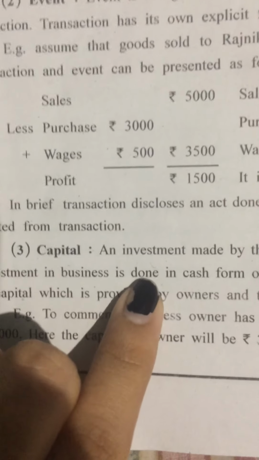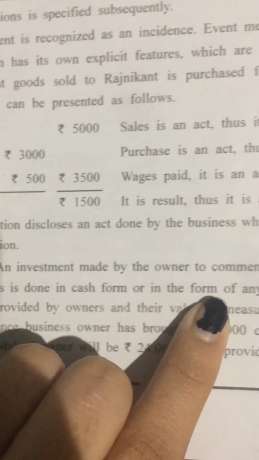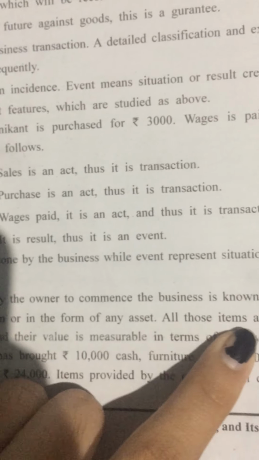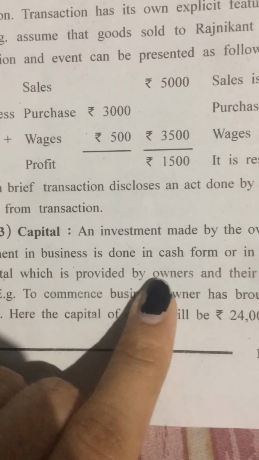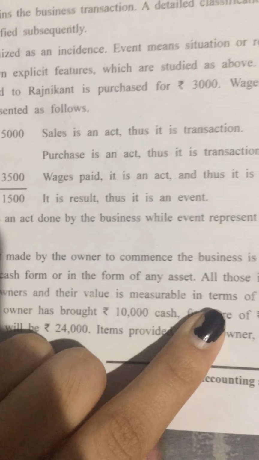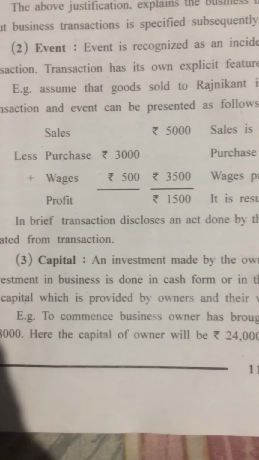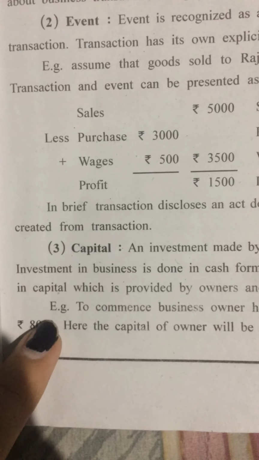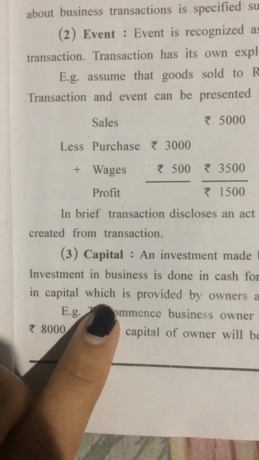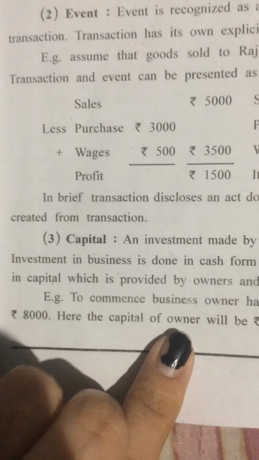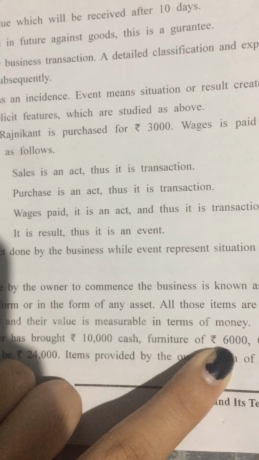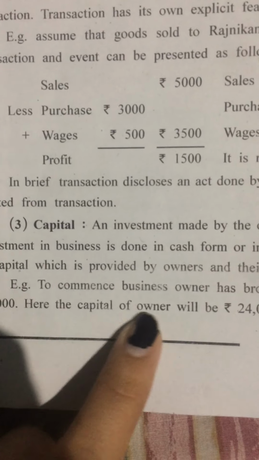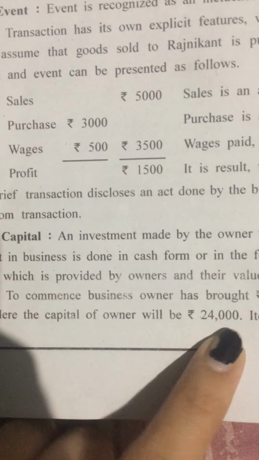Investment in business is done in cash form or in the form of any asset. All those items are included in capital, which is provided by the owner, and their value is measurable in terms of money. Now let's understand this by taking one example. For example, to commence the business means to start the business, owner has brought rupees 10,000 cash, furniture of worth rupees 6,000, goods of worth rupees 8,000. Here the capital of owner will be rupees 24,000.